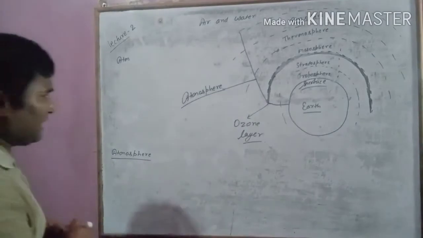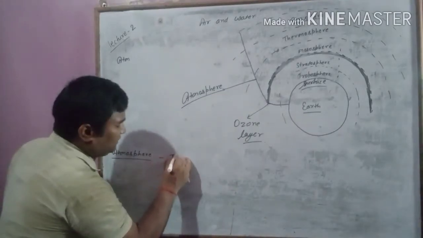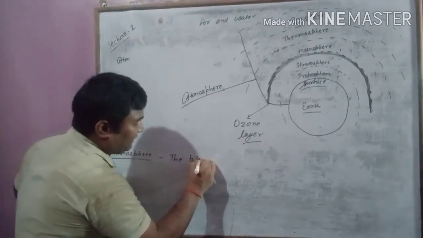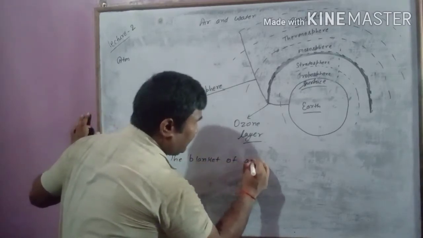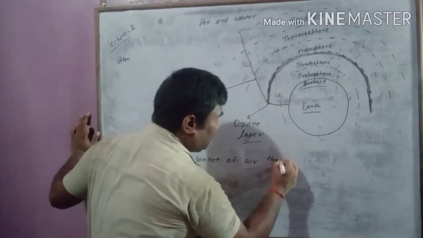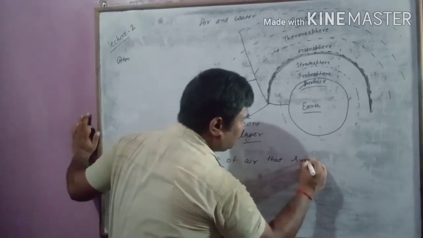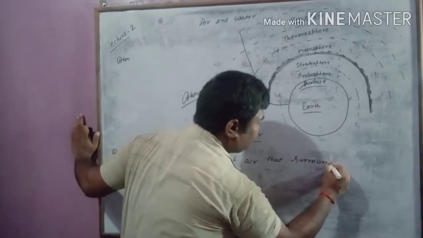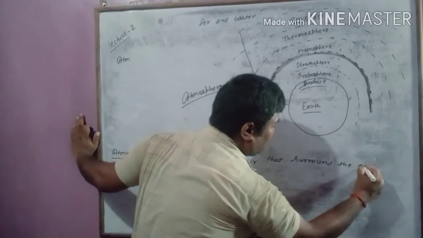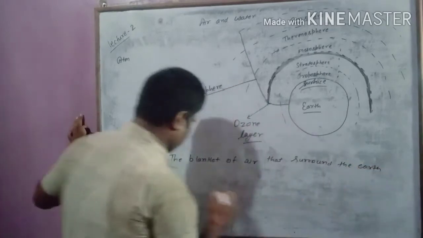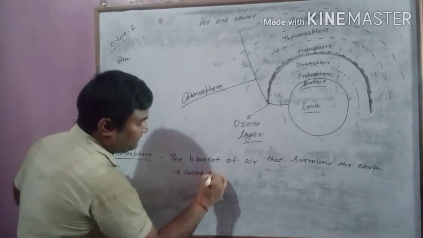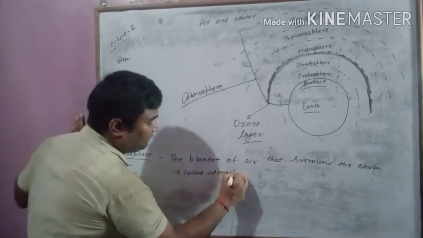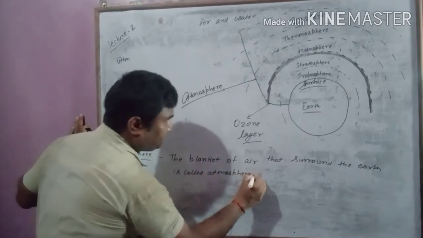So what is atmosphere? The blanket of air that surrounds the earth is called atmosphere.